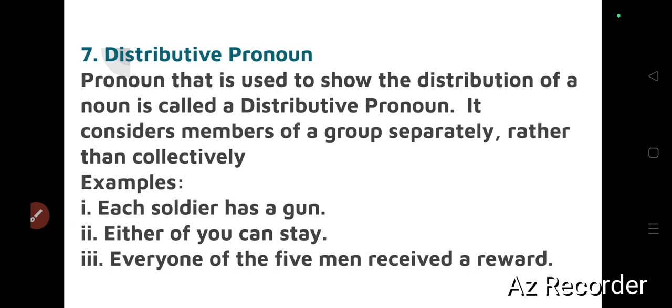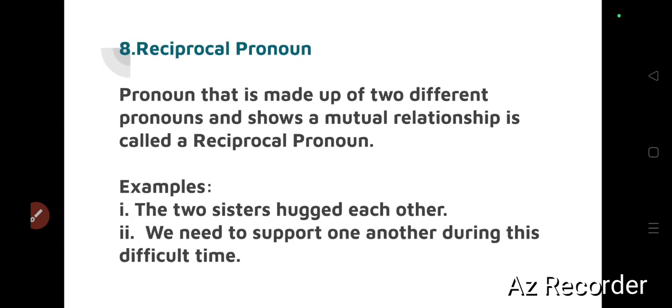See the example, each soldier has a gun, means we are talking about a group of soldiers. Okay, so each of them has a gun, so we are distributing it. Now either of you can stay, means maybe most of the people are there, so either of you means any one of you can stay, right? So every one of the five men received a reward, so there are five people, so everyone, each of them has got a reward. The sentence means like that. Okay, every one of the five members received a reward.